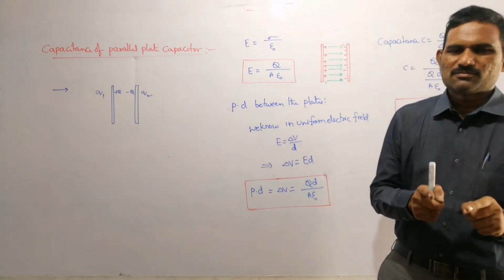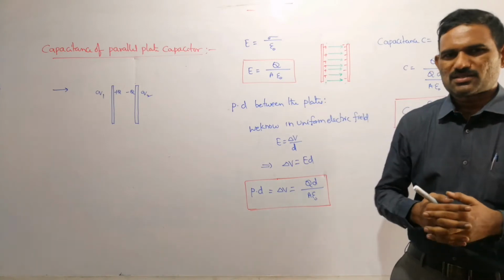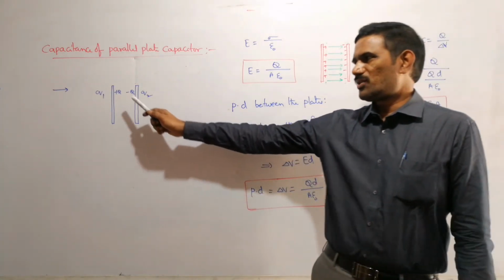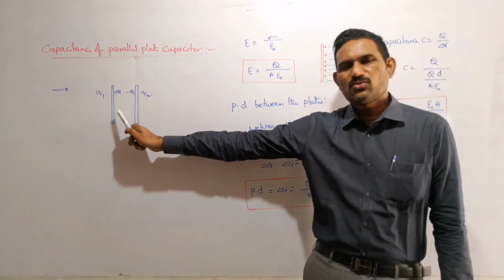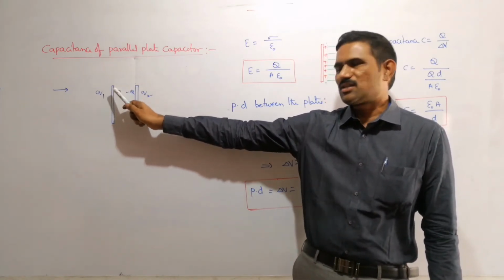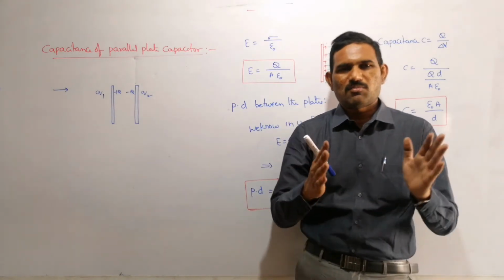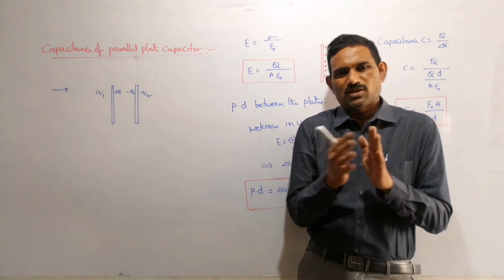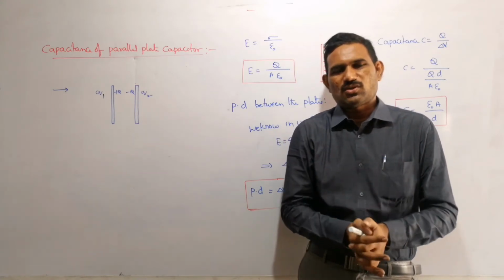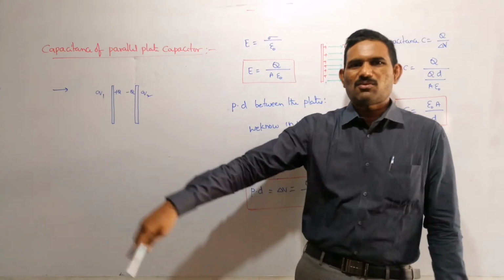But whenever they ask for the charge on the capacitor, remember that it is the charge on the inner side of the positively charged plate. The positively charged plate is this one, and whatever charge is on its inner side, you need to take as the charge on the capacitor. Always remember the net charge on the capacitor will be 0, because positive and negative charges are there together. But charge on the capacitor means the charge on the inner surface of the positive plate.